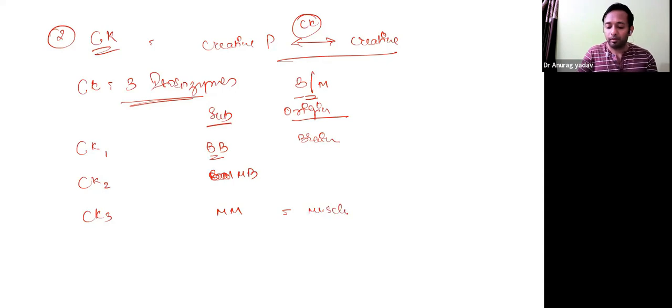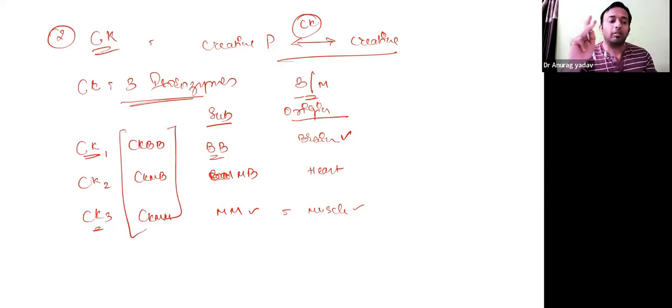So CK1 is synthesized by the brain tissue. CK3 is purely dominant by MM. It is by the muscle, skeletal muscle. In between, what is left is the heart tissue, CKMB. Okay, that is also called as CKBB, CKMB, and CKMM. So 3 isoforms or isoenzymes CK1, CK2, CK3 are also called as CKBB, MB, and MM.